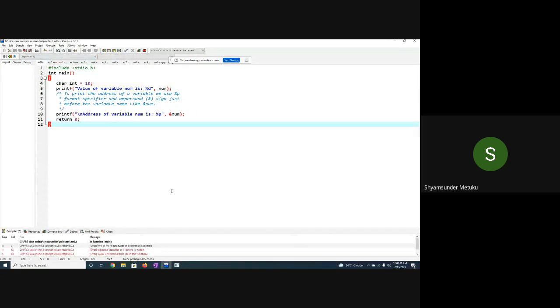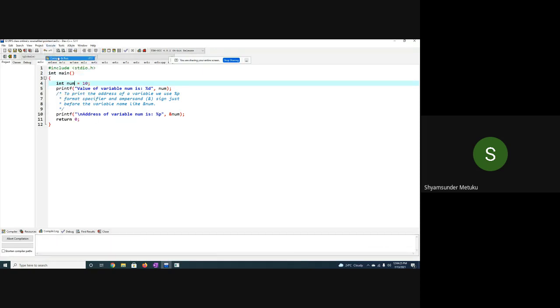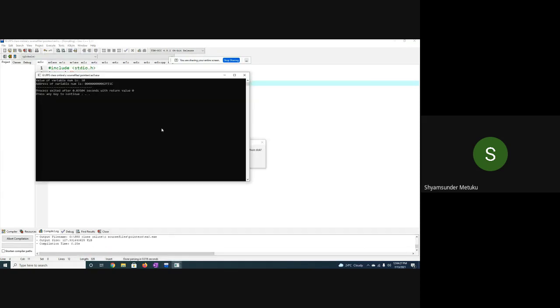Listen, something is wrong. What is the mistake I did? Int num, sir, in the 4th line. I think here I made a mistake. Correct. Yeah, int num. Now if I run this, 1C. C means how much value in hexadecimal? 12. Is 12 not a multiple of 4? Yes, sir.